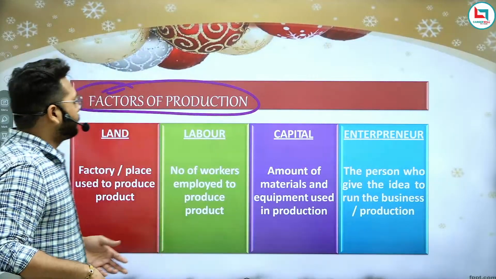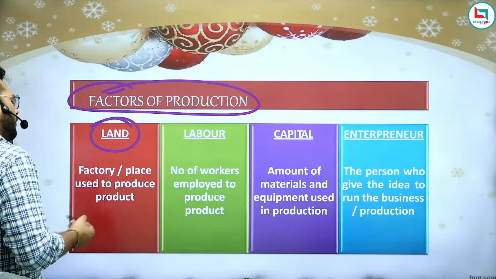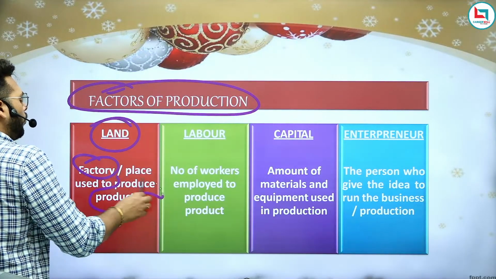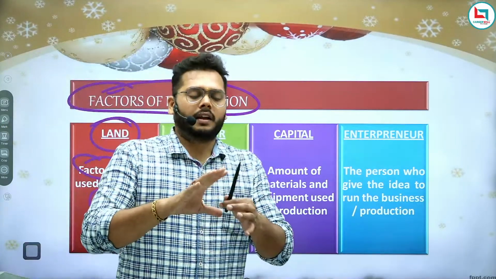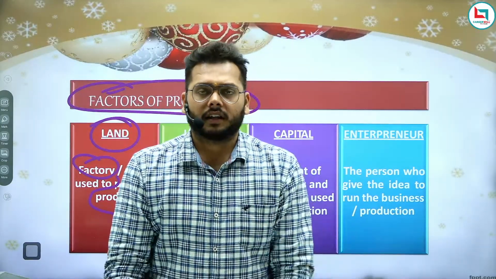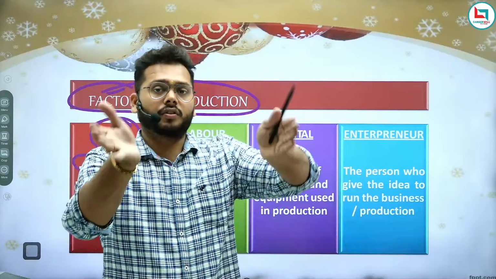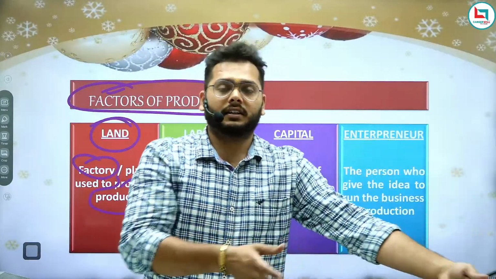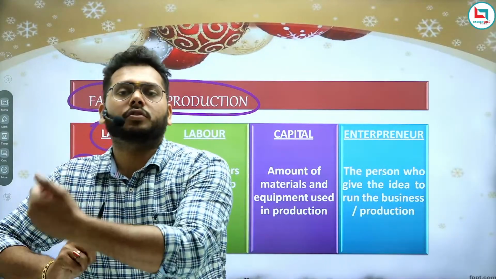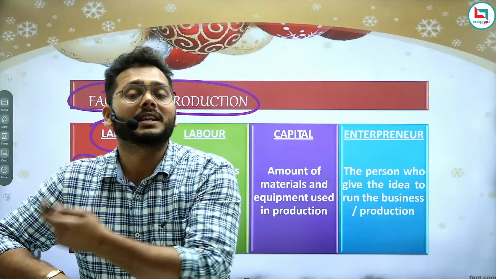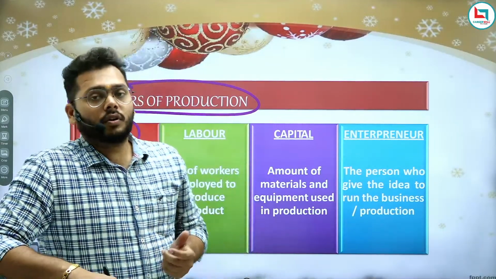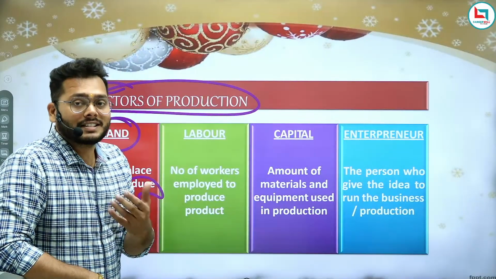Right? So first of all, land. What is land? The place where the factory wants to produce those goods. If I want to produce this marker, there has to be some place. So the place where I want to put the plant, or production unit, is known as land. This is the place where the production units are set up.